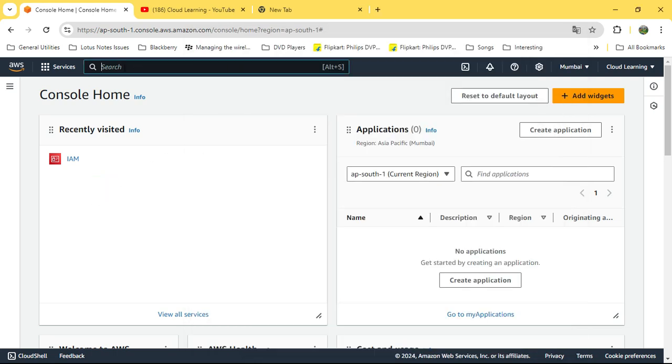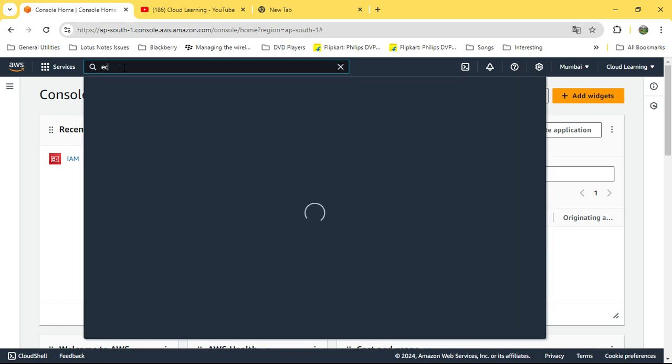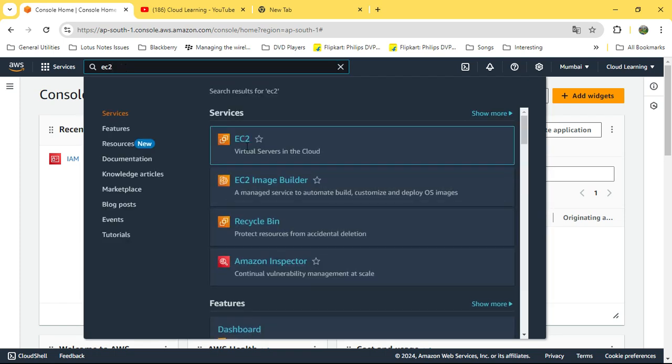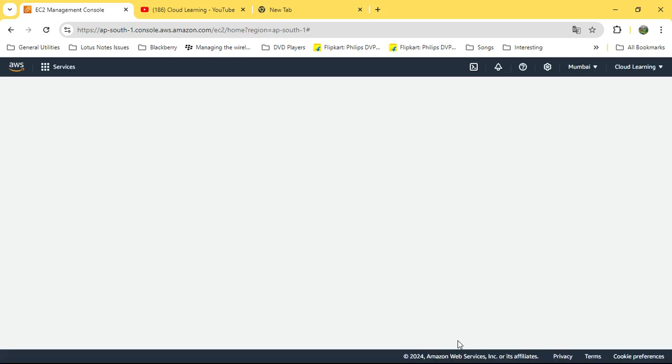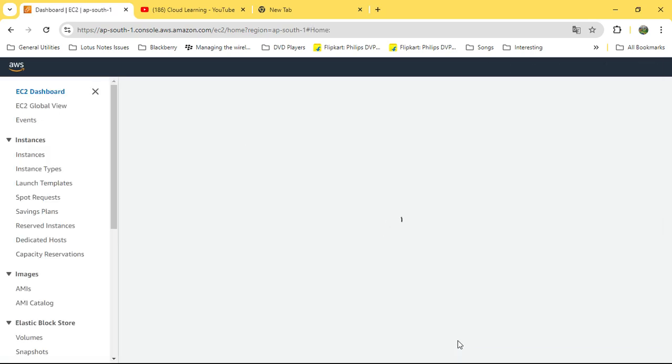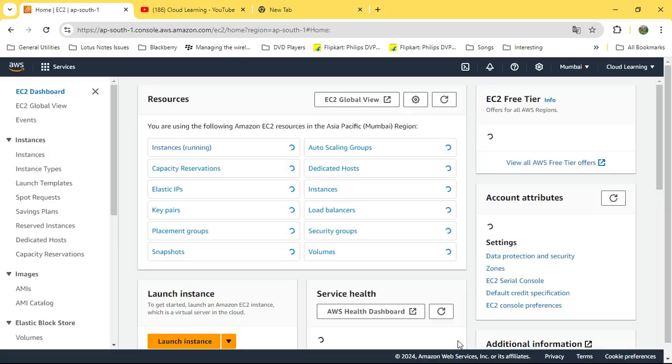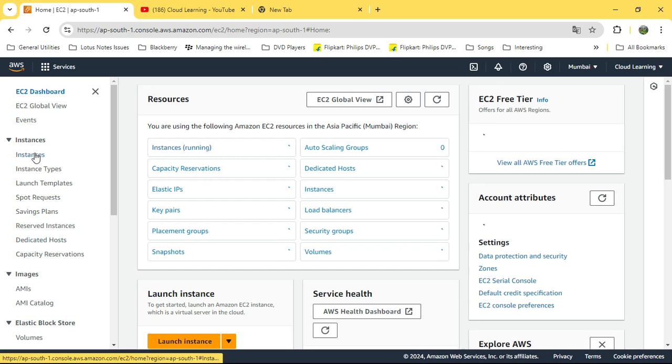Now I'm going to show how to create a Windows machine. You go to the EC2 service first, click on EC2, and here you need to go to instances.